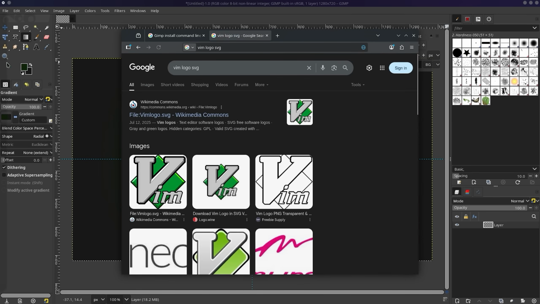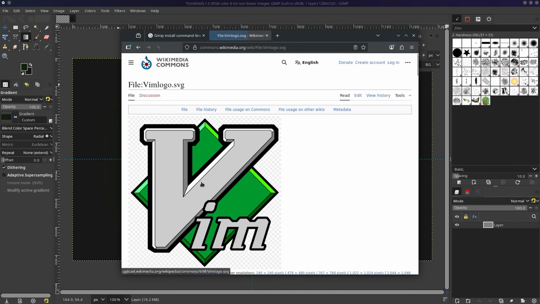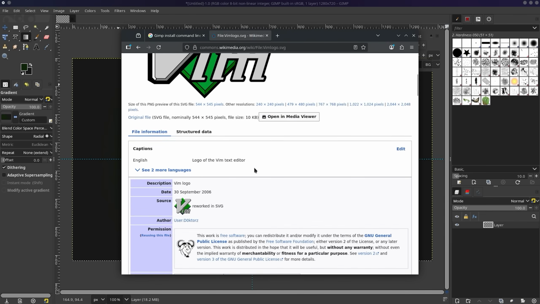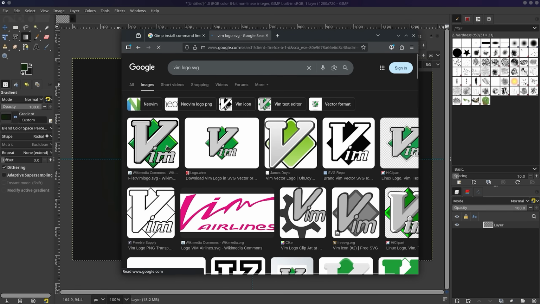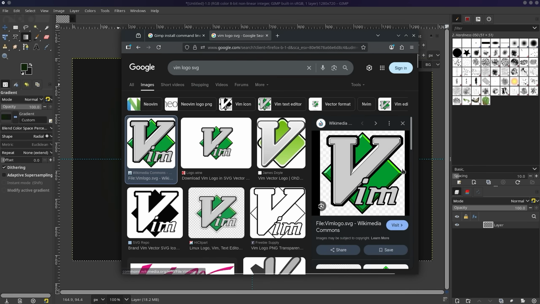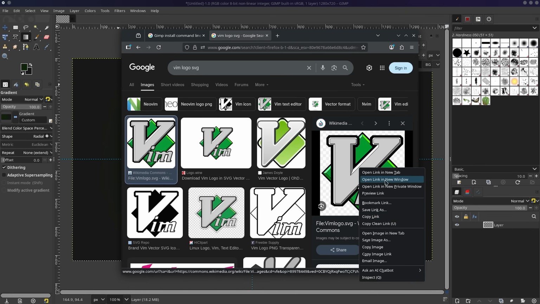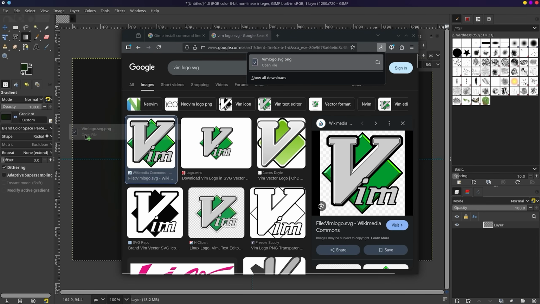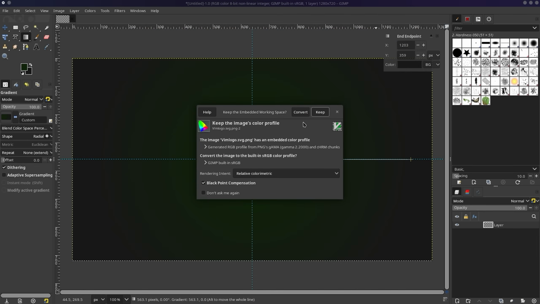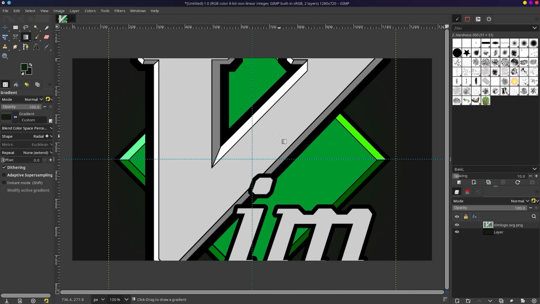We're gonna SVG right here. No. We'll just search images, see if we can find a transparent PNG. Here's one. We're gonna save it. And I drag drop in here from my downloads. We're gonna keep that. Alright.